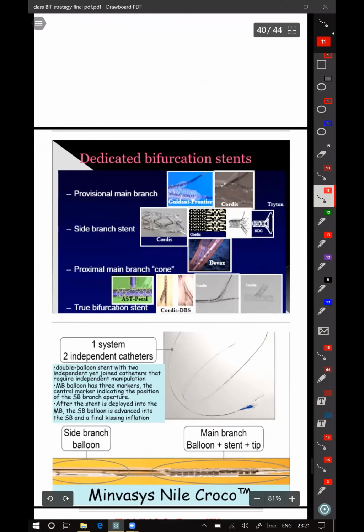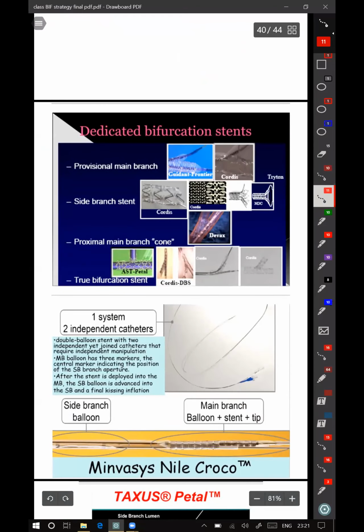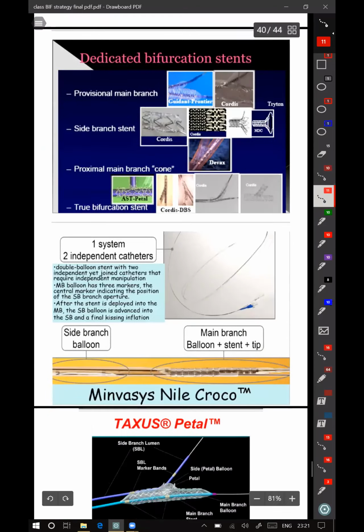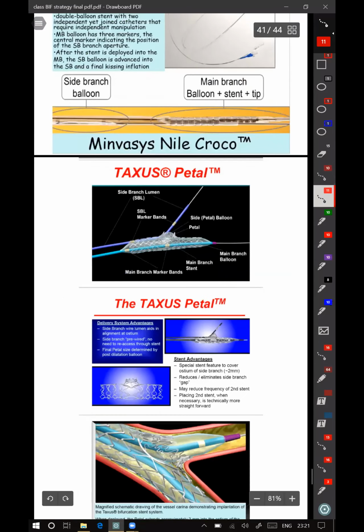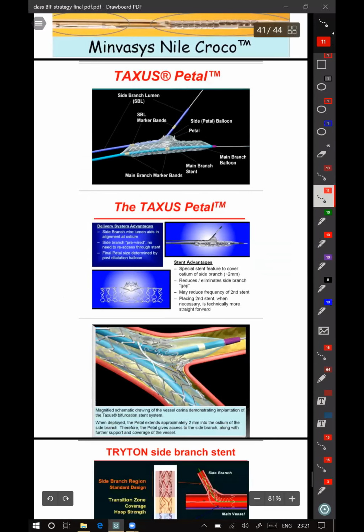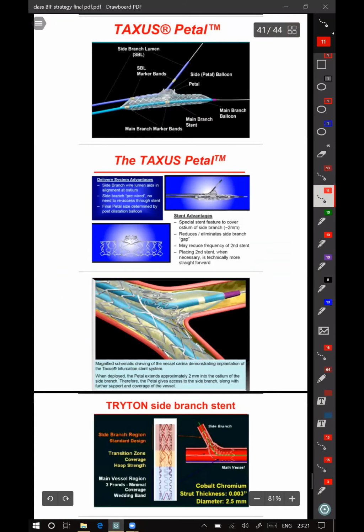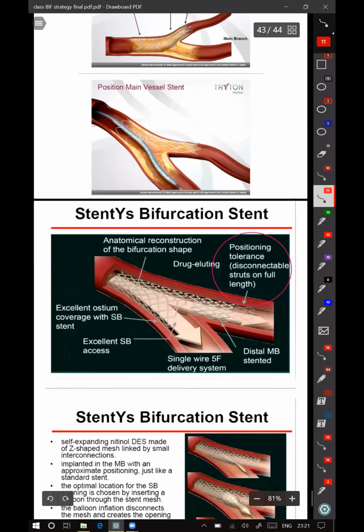And people have devised many dedicated bifurcation stents which you can go through. There are many: Praxis Petal, then Triton, then Stentys, and Devax.